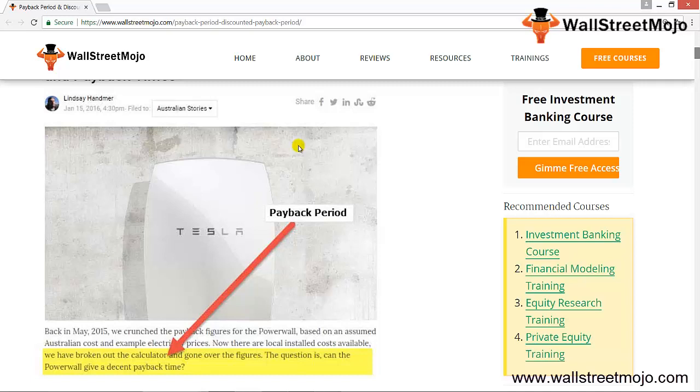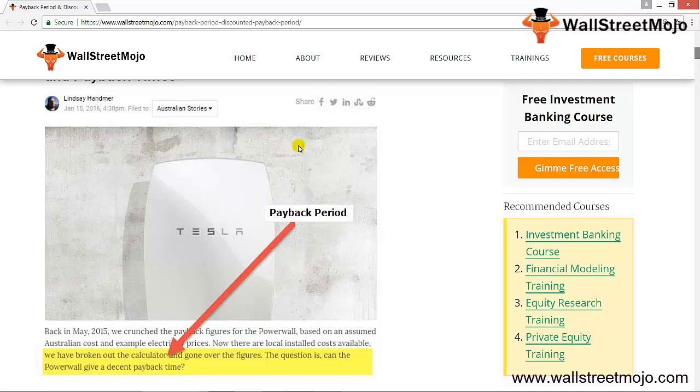So like payback period, there are a number of other techniques available for the appraisal of investments and proposals, like NPV and IRR, profitability index, modified IRR, etc. However, in this particular article, we are going to look at the payback period and the discounted payback period in detail.